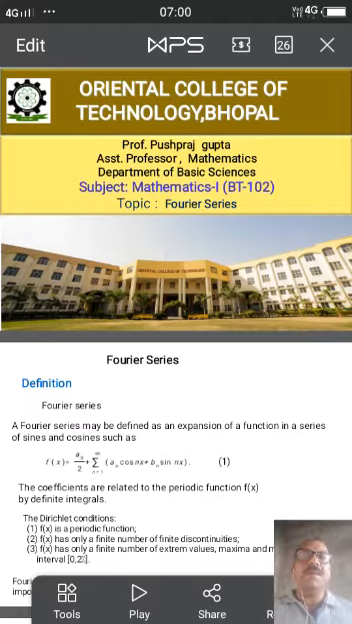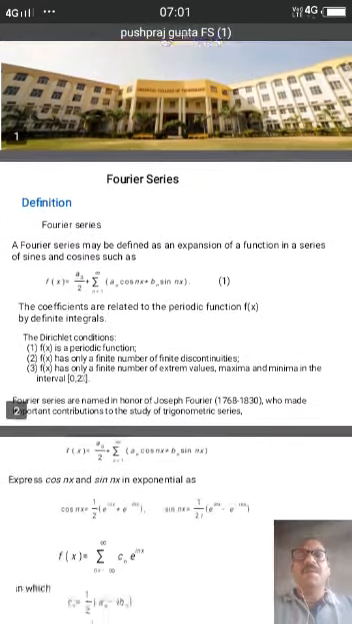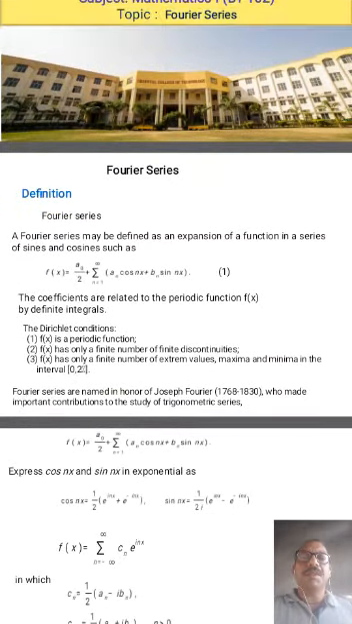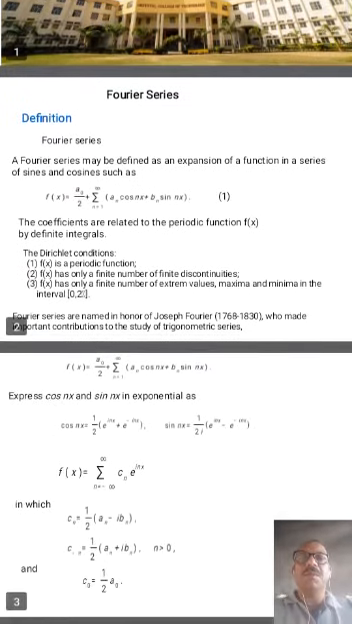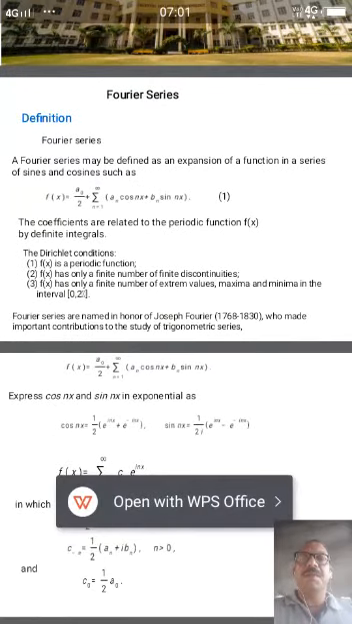My subject is Mathematics. I am going to present a PPT on Fourier series. Let us first know what is Fourier series. A Fourier series is defined as the expansion of a function in sine and cosine series. This is the formula: f(x) = a0/2 + summation n equal to 1 to infinity (an cos nx + bn sin nx). The coefficients a0, an, bn are related to the periodic function f(x) by definite integrals.